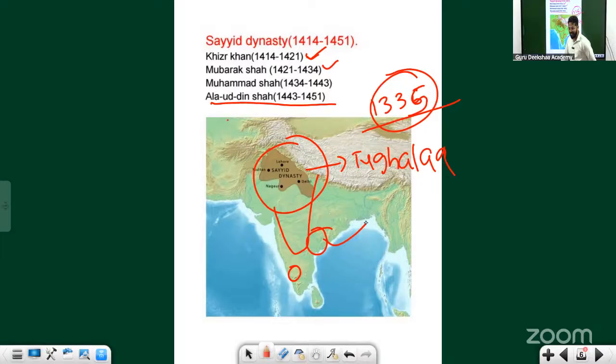The name of that dynasty is Dwara Samudra, which is nothing but Belur and Halebeedu, the Hoysala dynasty. Never heard of Belur and Halebeedu? Beautiful star-shaped temples you will find in both Belur and Halebeedu. This dynasty was there in the 11th to 13th century.